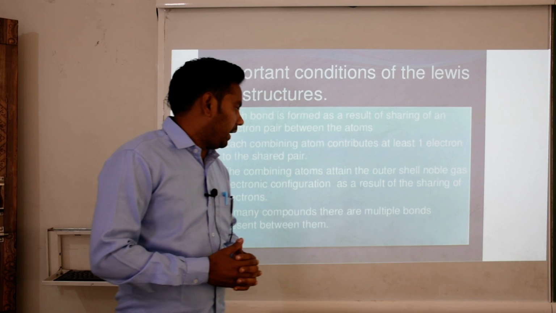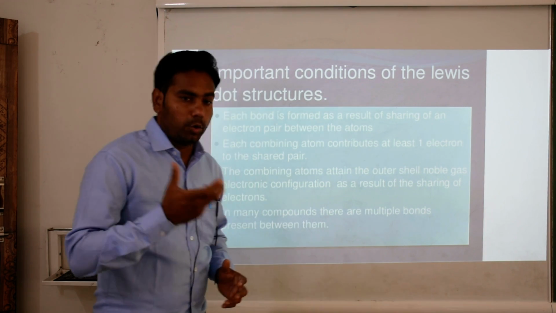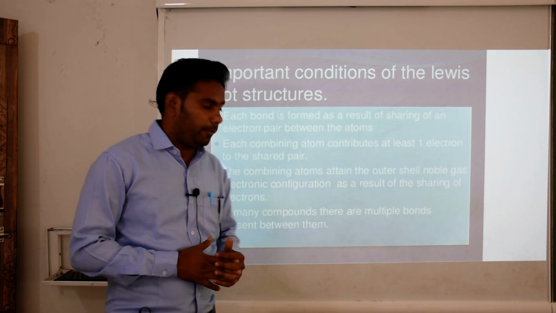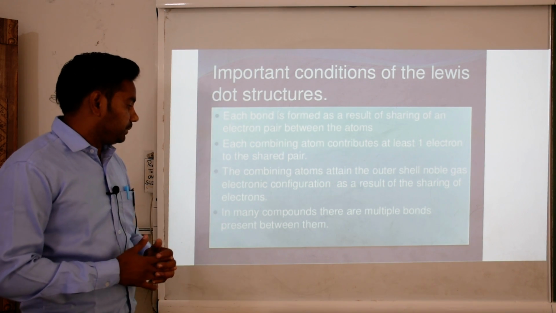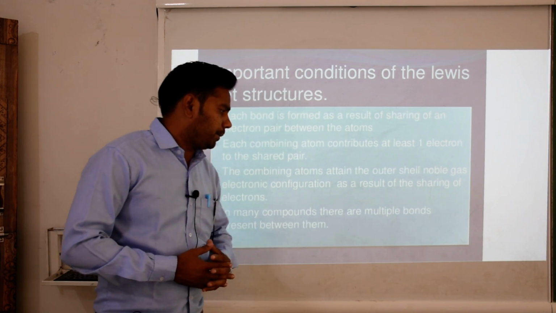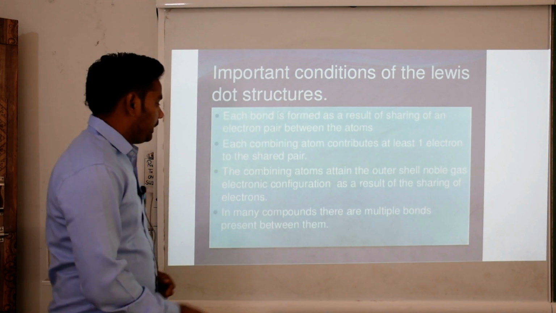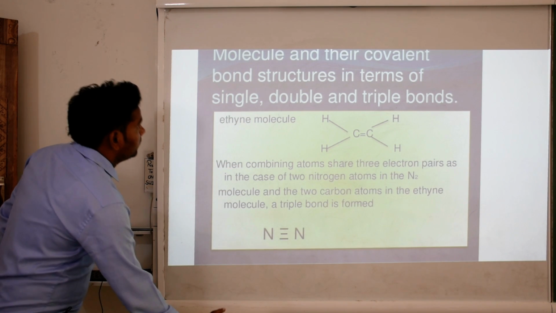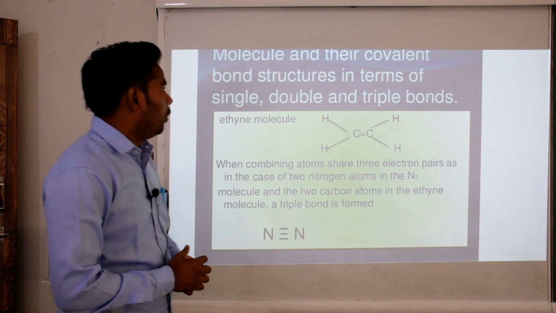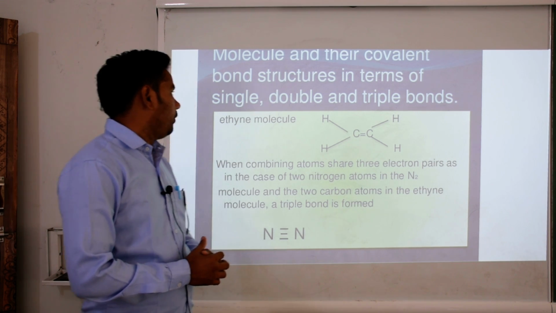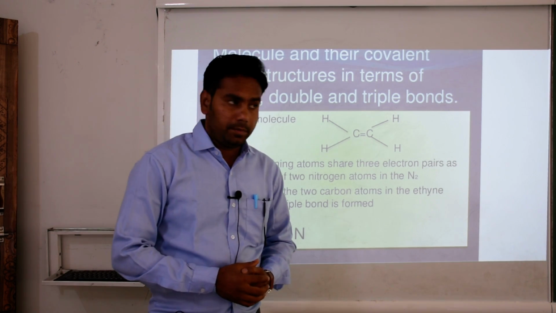The combining atoms attain the outer shell noble gas electronic configuration as a result of the sharing of electrons. In many compounds, multiple bonds are present between the atoms. It is an important point: the molecules and their covalent bond structures in terms of single, double or triple bond.